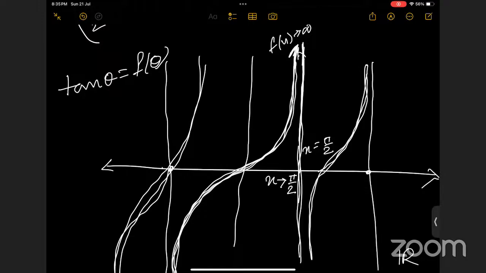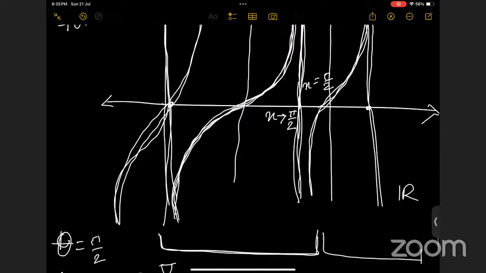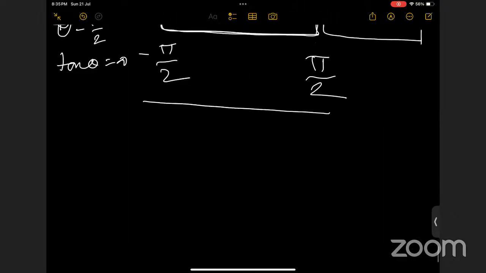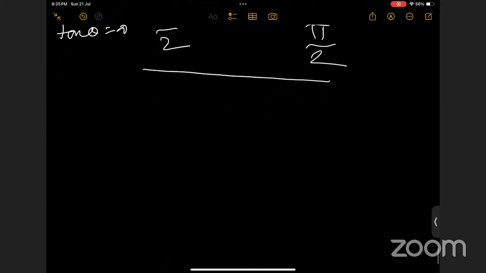All the lines at the multiples of pi by 2 are asymptotes here. This is one asymptote, this is one asymptote. So that is all about the trigonometric functions.